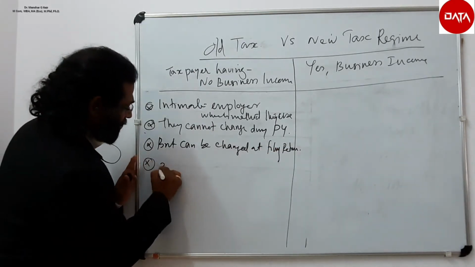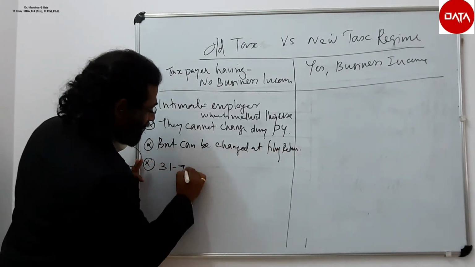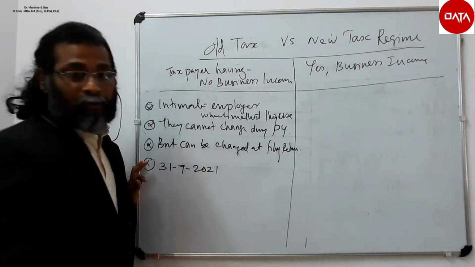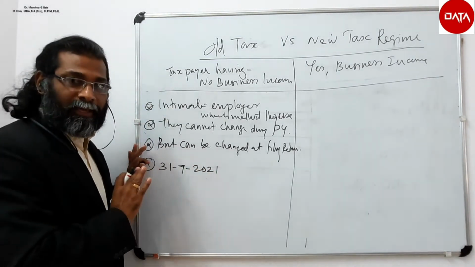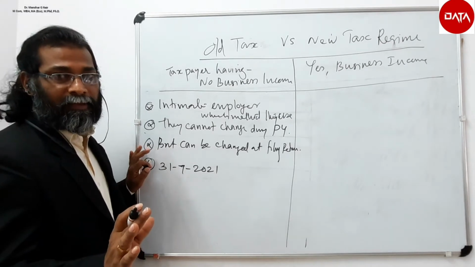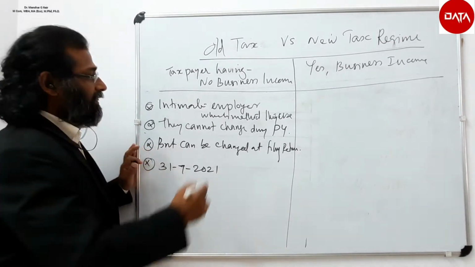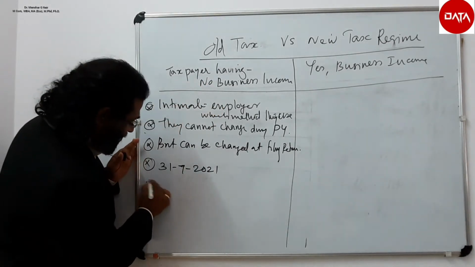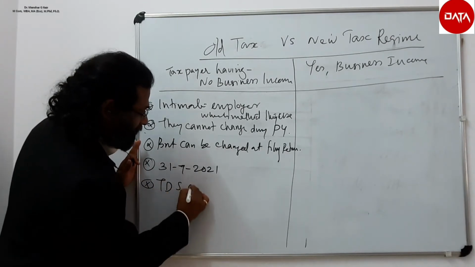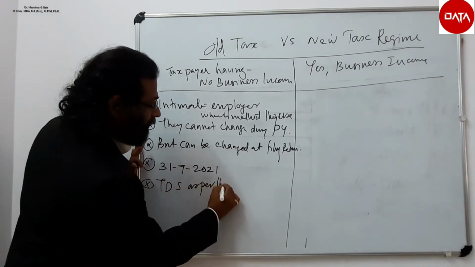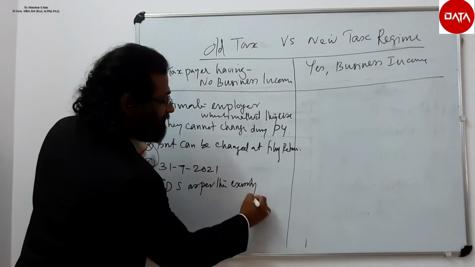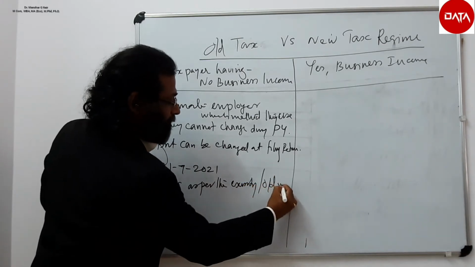Here the due date for filing the return is 31st July 2021. If the employee has not selected the new tax regime, then the employer will deduct TDS as per the existing, that is the old system.